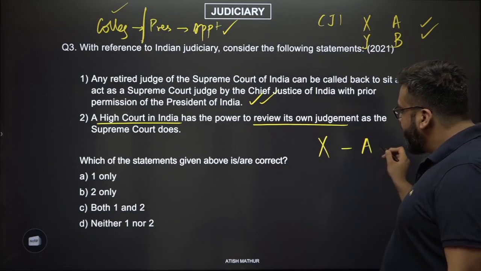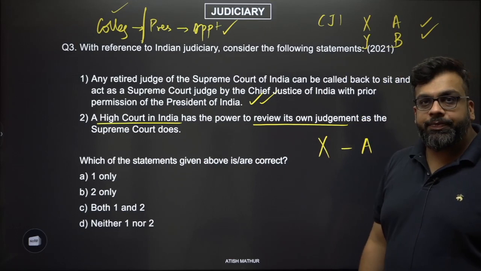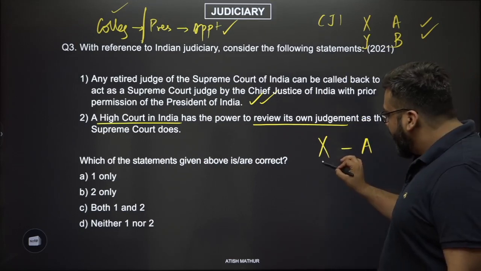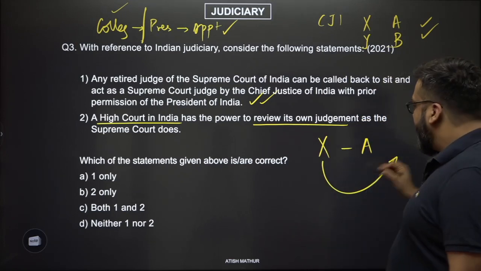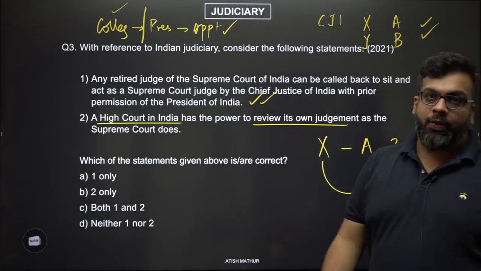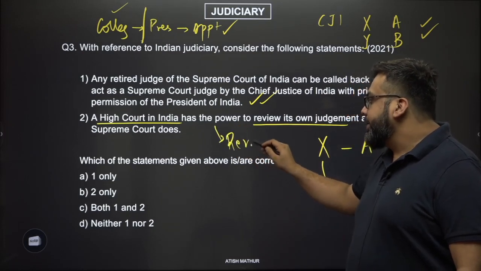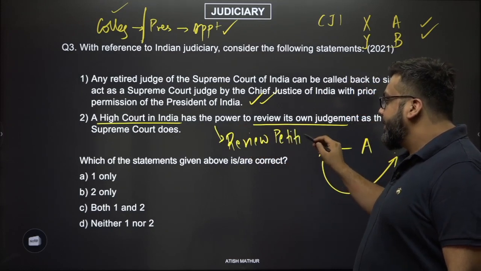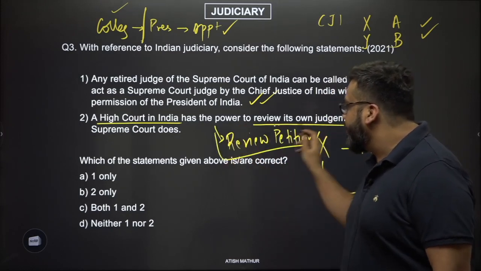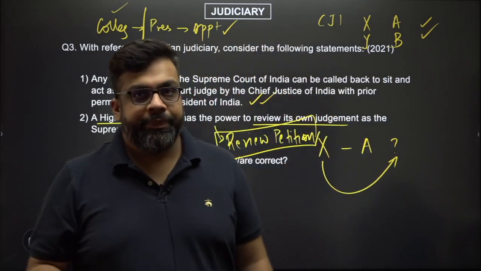You are unhappy with A's judgment on the X issue. You ask the Supreme Court to review the same case again and see whether the judgment was right or wrong. What this option is actually referring to is a review petition, the powers of a review petition. Can the same case be reviewed again?